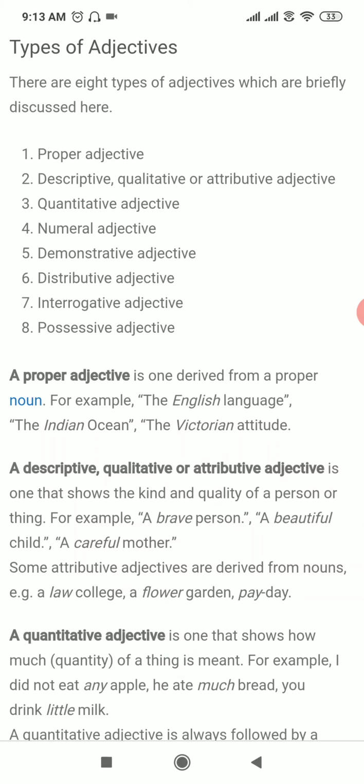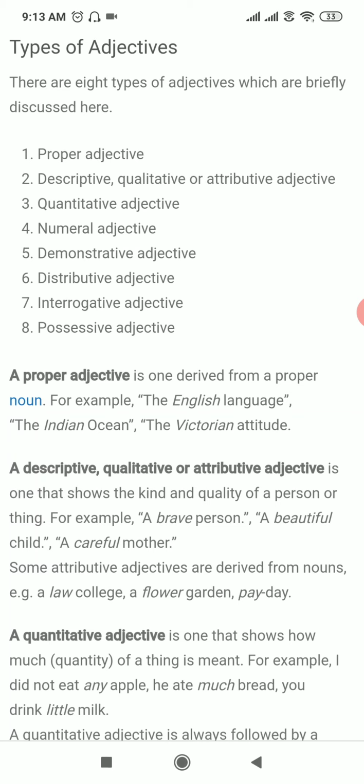So first of all, what is an adjective? We are going with that. An adjective is the word which modifies the noun or pronoun or describes it. It gives information about any noun or pronoun.